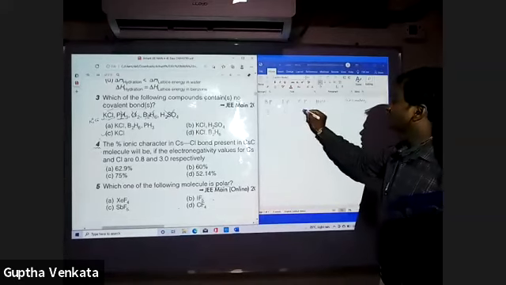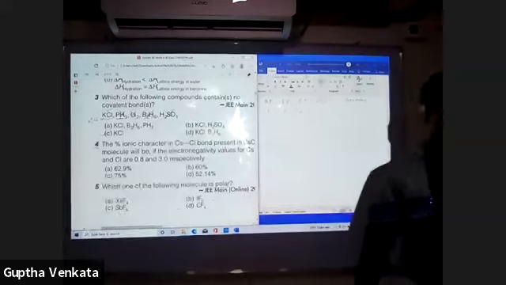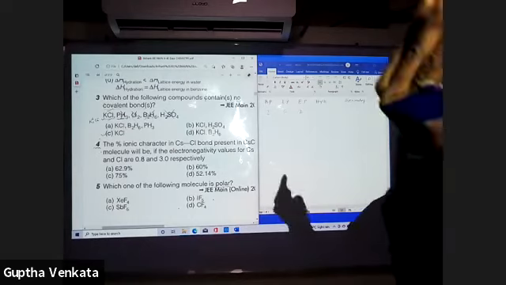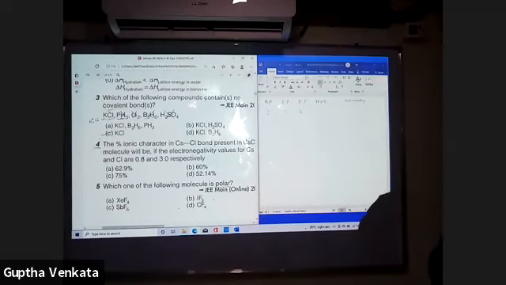So total electron pairs 6. Remember, 2 electron pairs, sp hybridization. 3 electron pairs, sp2. 4 electron pairs, sp3. 5 electron pairs, sp3d. Good. 6 electron pairs, sp3d2.